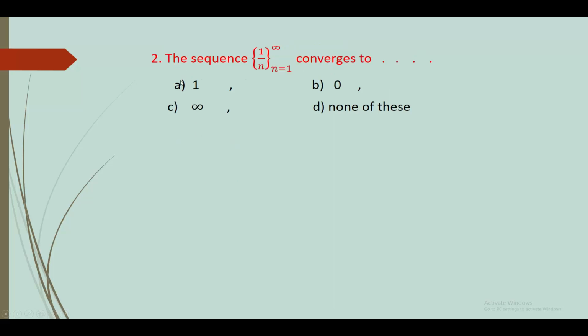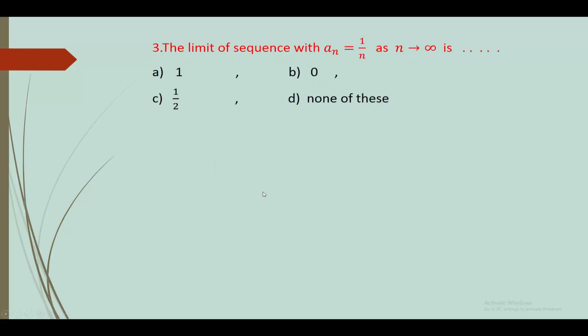Second MCQ: the sequence 1 upon n, n varies from 1 to infinity, converges to. This is 1 upon n, a decreasing sequence. The sequence decreases to 0, meaning it converges to 0. So the answer is option B, 0.